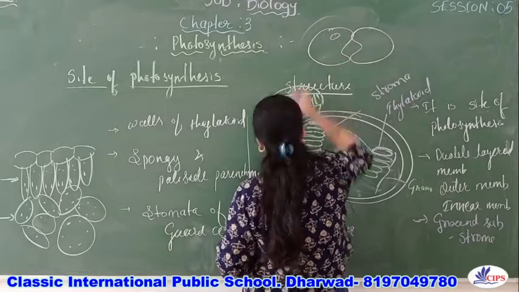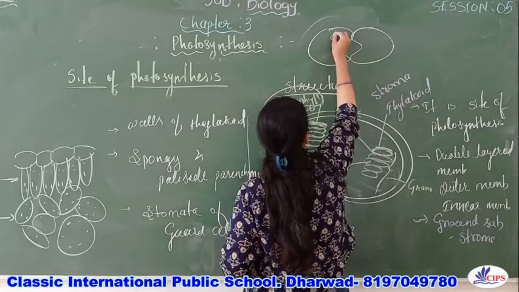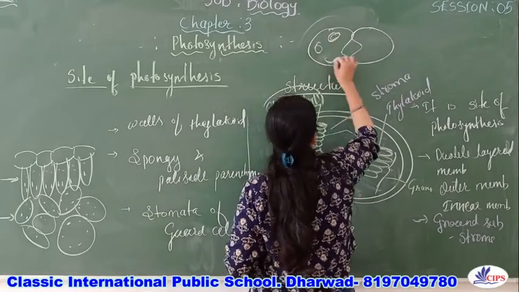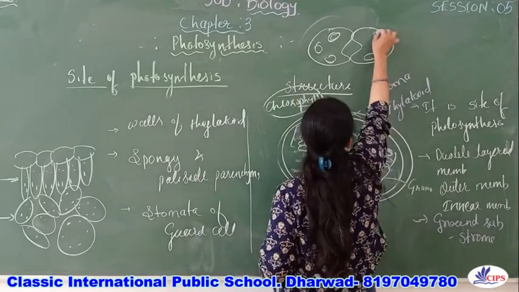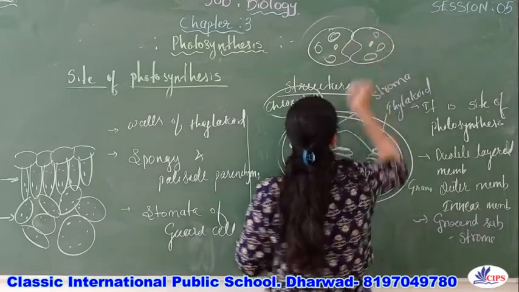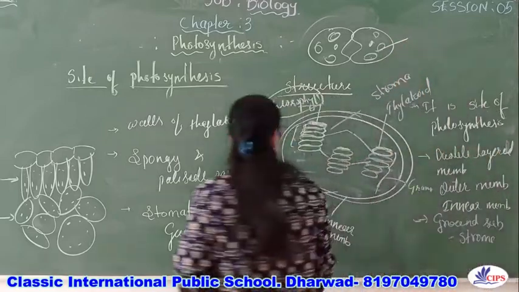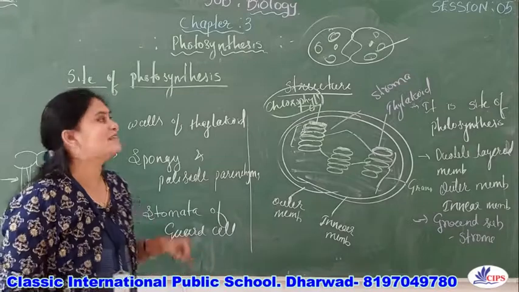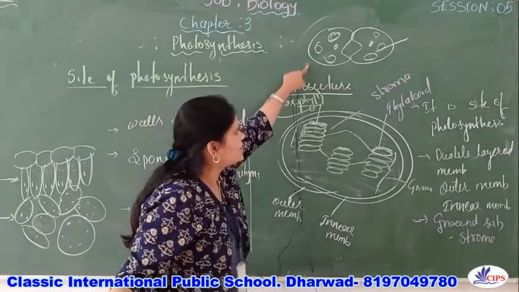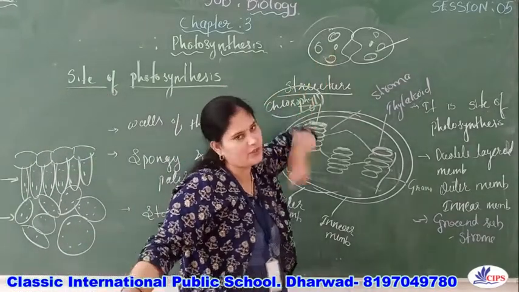Here, if you see, some green structures with the nucleus will be there. And these green structures are called what? They are called the chloroplast.